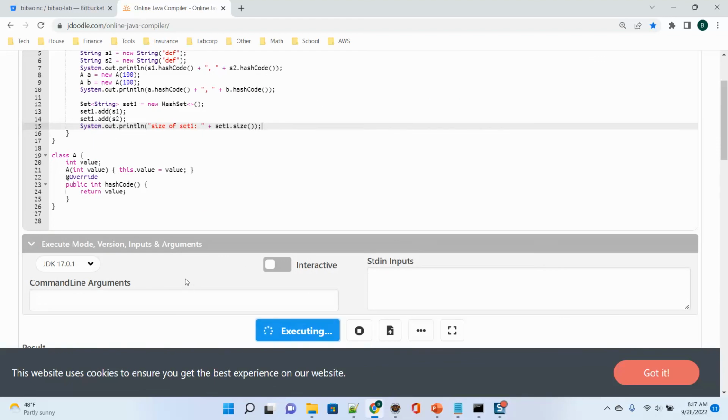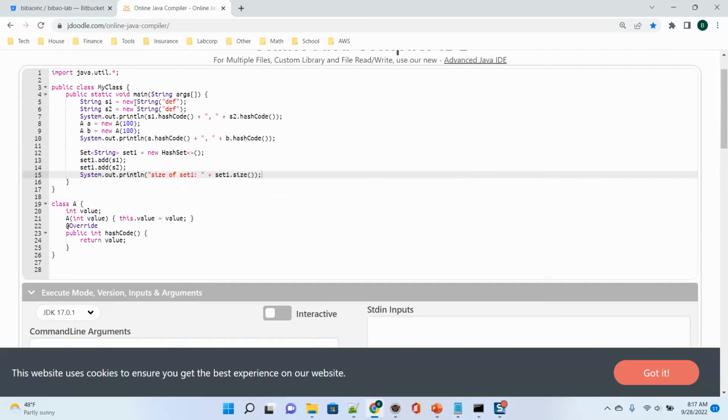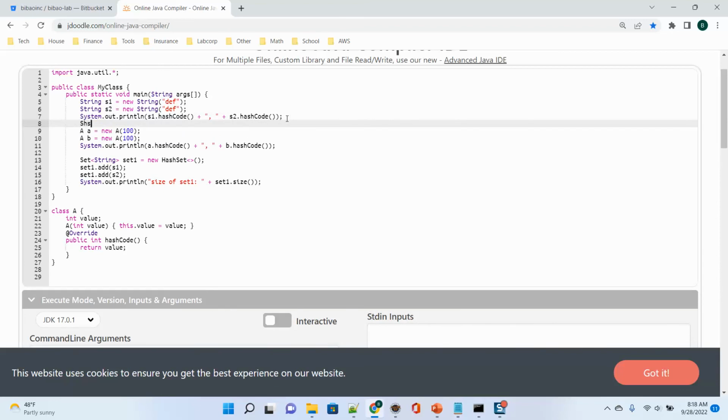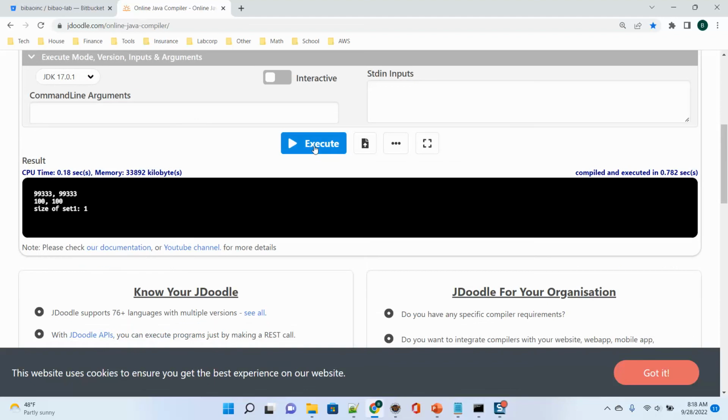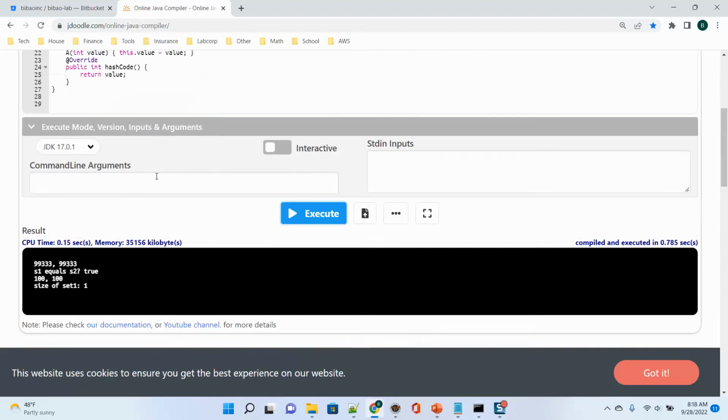So it should be 1, right? Because s1 and s2 have the same hash code. We just proved that. And if we use equals, s1.equals(s2) is true, right? We print out this one. Say s1.equals(s2). Okay, that's good. It's true, right? s1 is equal to s2.